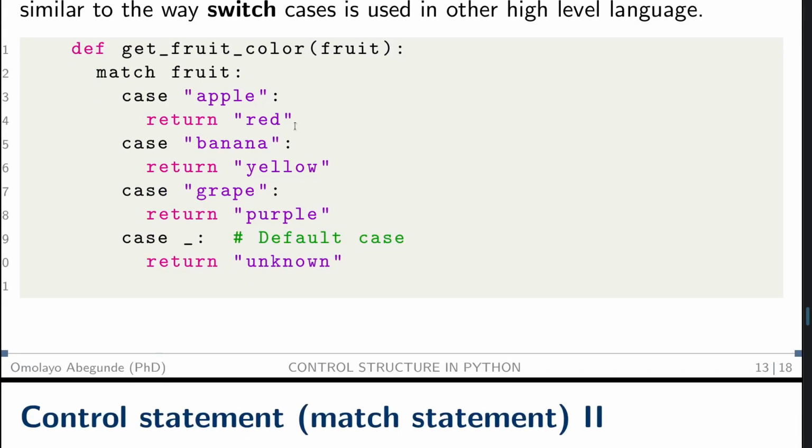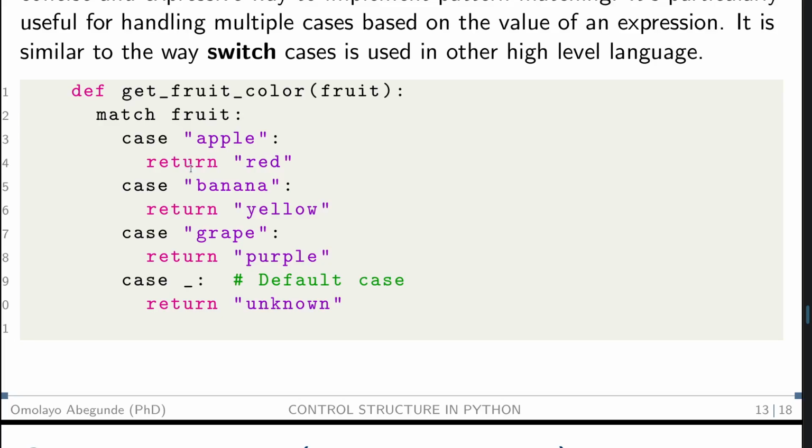So here we have case. We're going to see it in a sample example, though there are many lines of code, but let me just explain it. The match statement matches whatever the user or developer passes into the function. This keyword shows that this is a function. This is the name given to that function; you have to give the function a name. This is the parameter that you pass into the function, which makes it dynamic.